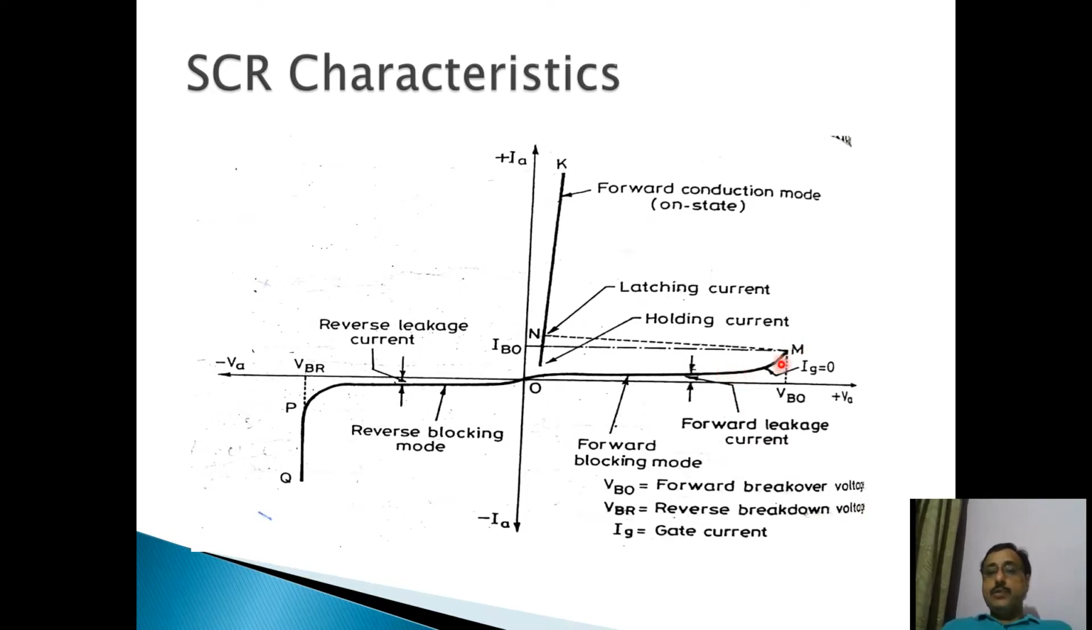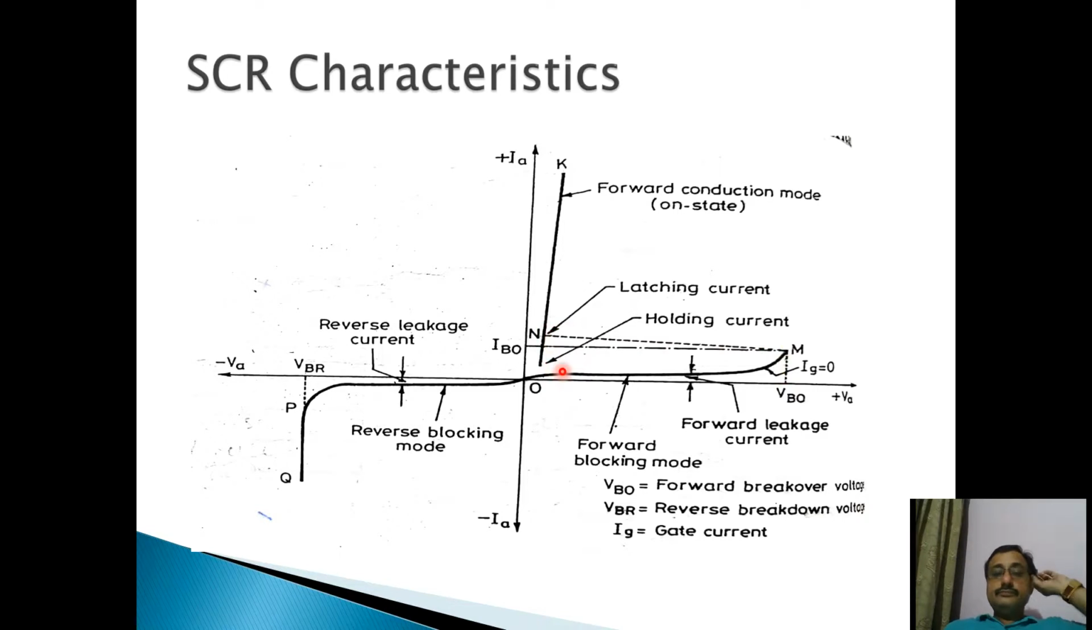But at a moment when it reaches the forward breakover voltage VBO, the SCR starts conducting, as we have already discussed. Junction J2 breaks down at this moment at forward breakover voltage. Your voltage across the SCR drops very sharply. It drops from here to here. It goes from VBO to this much voltage in almost no time.